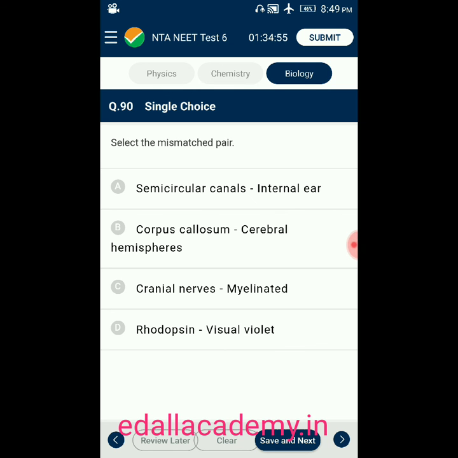The last question is, select the mismatched pair. Here there are four pairs given. Option A, semicircular canal. Mismatched one. Here the mismatched one is rhodopsin, rhodopsin visual violet.